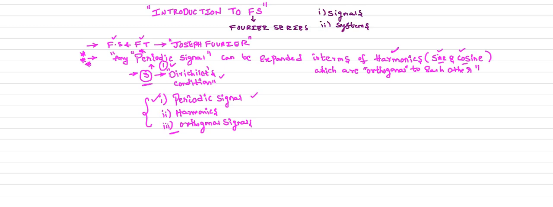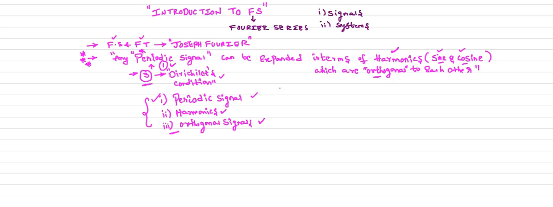Next you must understand the harmonics, because we need to express a periodic signal in terms of the harmonics. So what are the harmonics? Harmonics are nothing but your sine and cosine functions, and all these sine and cosine functions are orthogonal to each other. So you must understand the concept of orthogonality in the signals. If you know these three factors, you can easily understand the definition of the Fourier series.